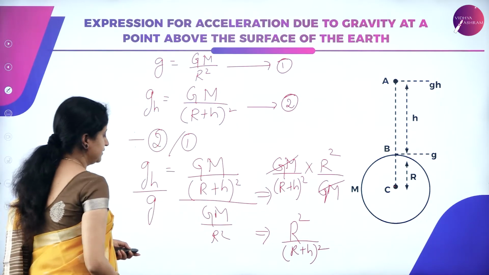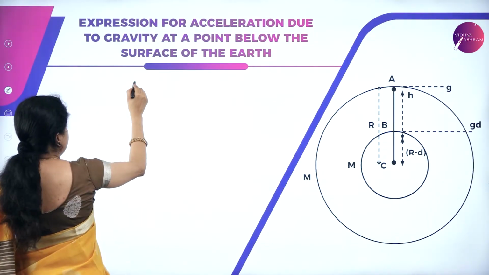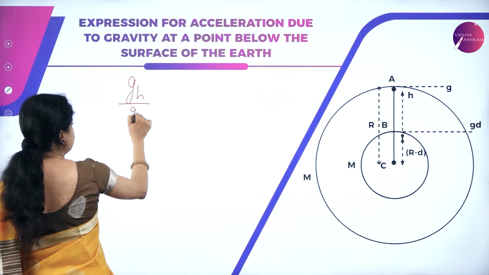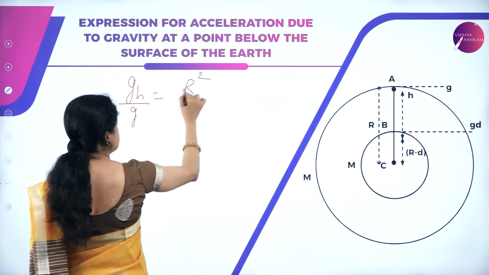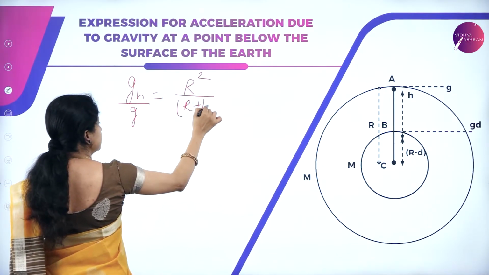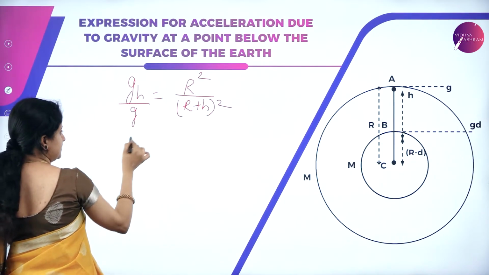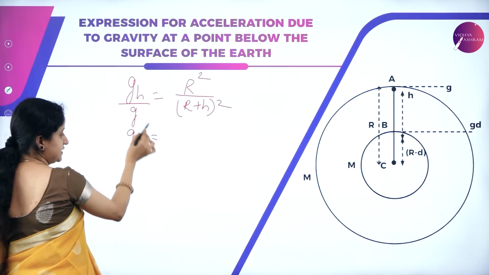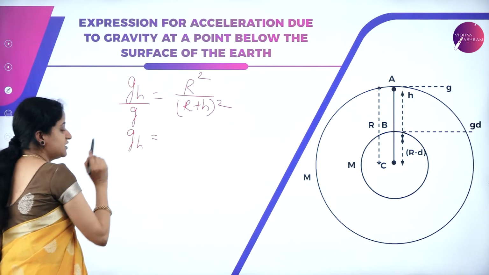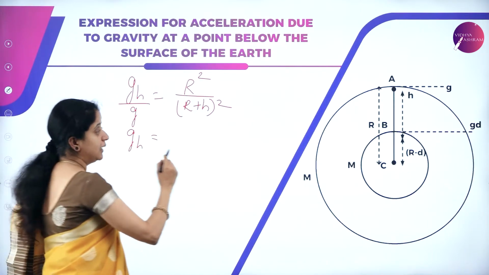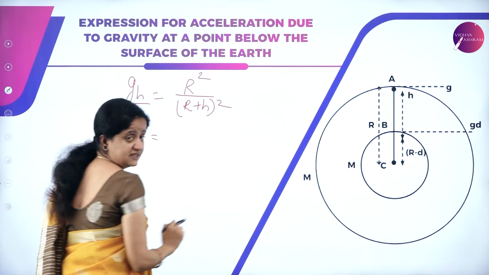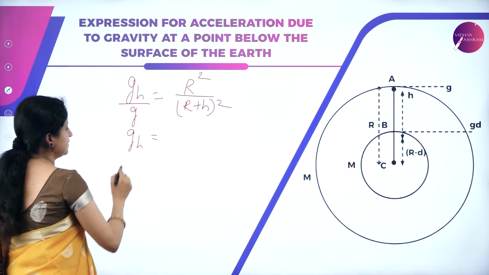So from this we got the expression gh/g = R²/(R+h)². We just need an expression for acceleration due to gravity at a point above the earth's surface, and that is gh. So I just want the expression for gh.